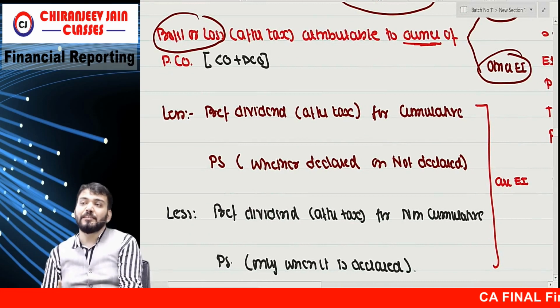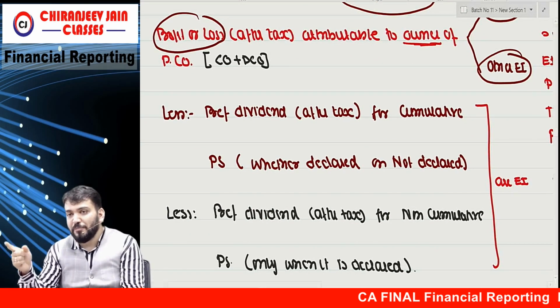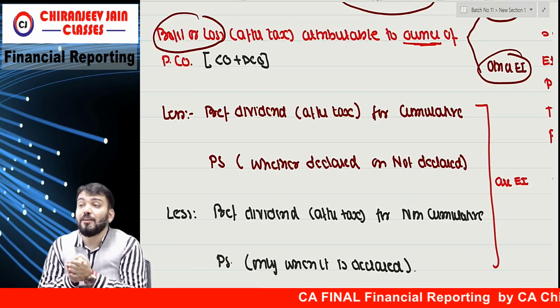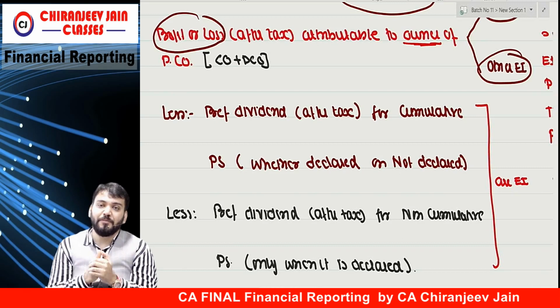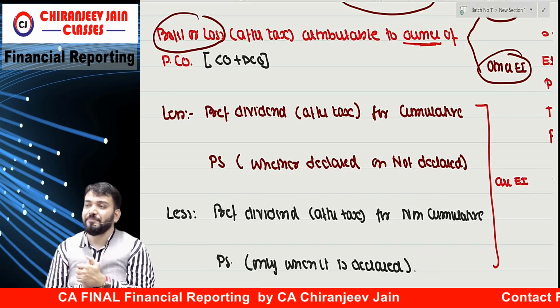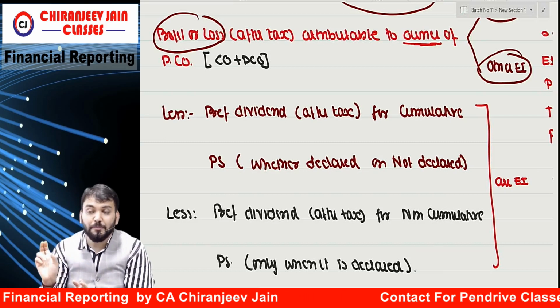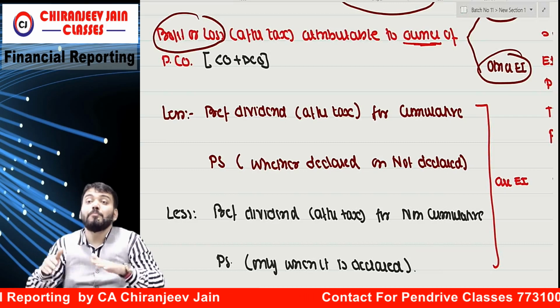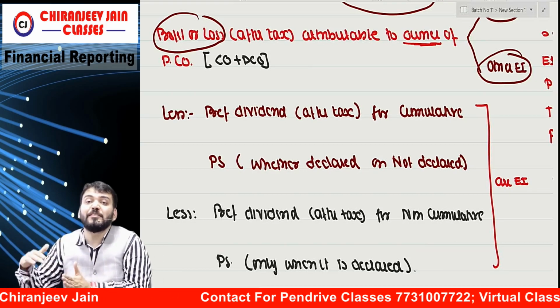First we will deduct preference dividend for preference shareholders. But which preference shares? Those classified as equity, or those classified as liability?